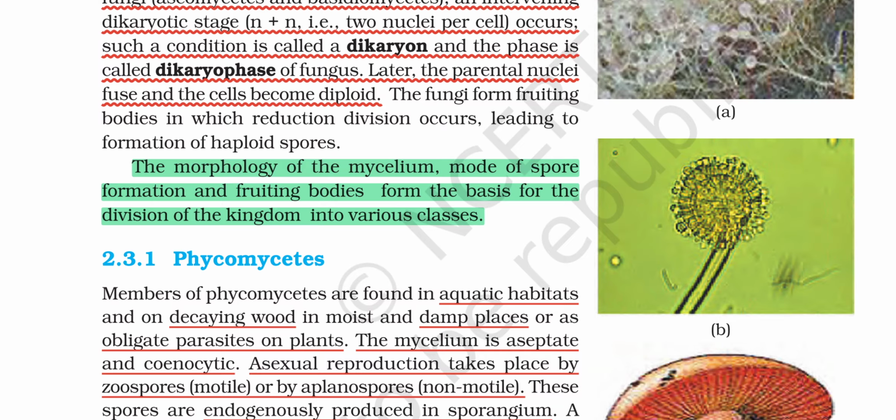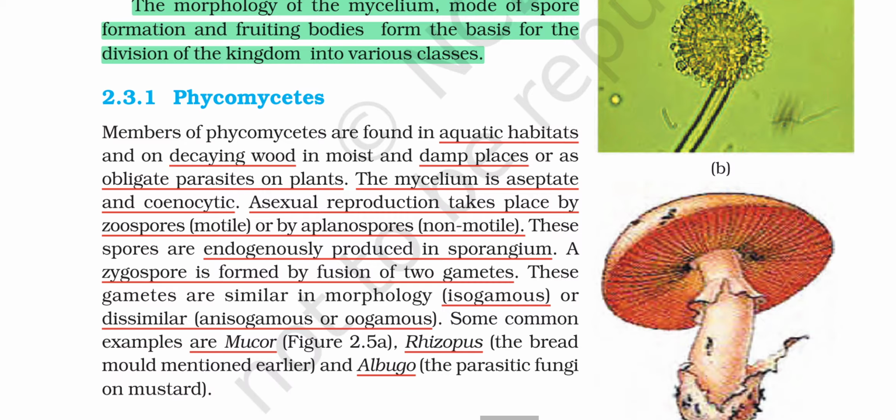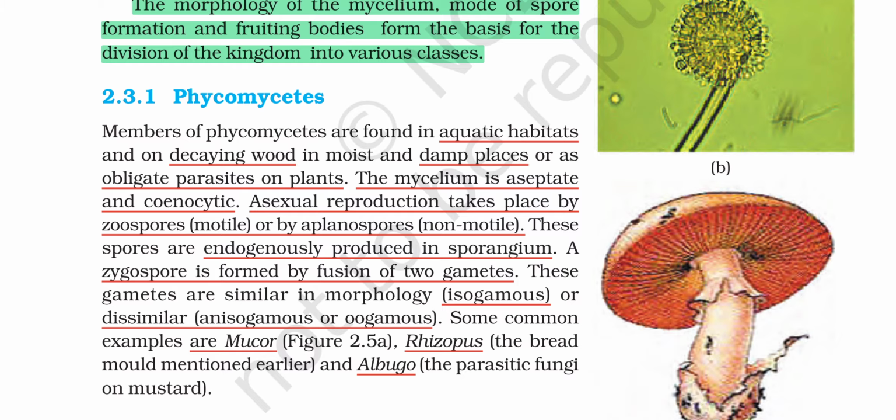Next, Phycomycetes. The first class is Phycomycetes. The members of Phycomycetes are found in aquatic habitats and on decaying wood. That means they are either aquatic or terrestrial. They depend on dead organic material in moist and damp places, and are obligate parasites on plants. Mycelium is aseptate and cenocytic, which means they don't have septa. Asexual reproduction takes place by zoospores and aplanospores.